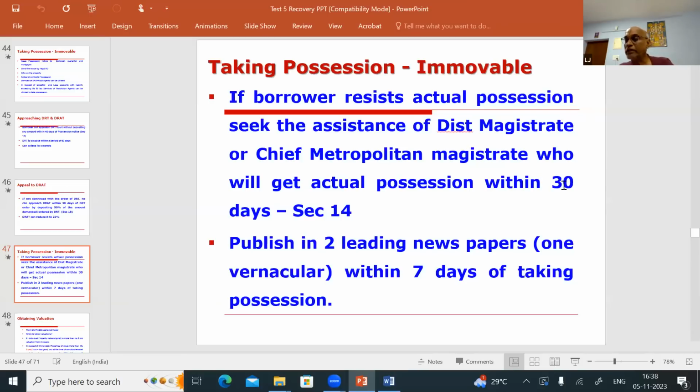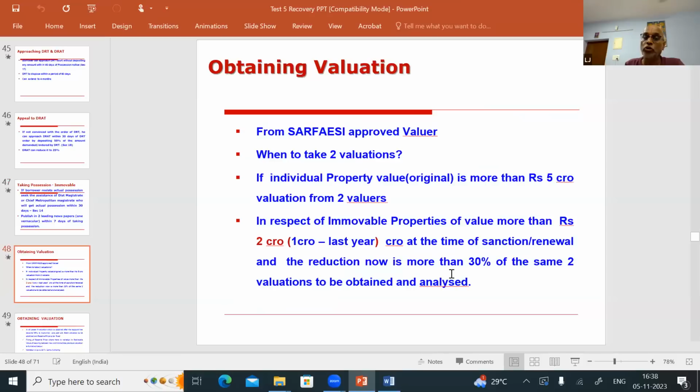So within how many days they have to take possession, give you the actual possession? Within 30 days. So after taking possession, either physical or symbolic, after the possession notice is issued, you have to publish the possession notice in 2 leading newspapers. One is vernacular within 7 days of taking possession. Within how many days? They will ask you within 7 days. So then you have to get the property valued by a person called SARFAESI approved valuer.